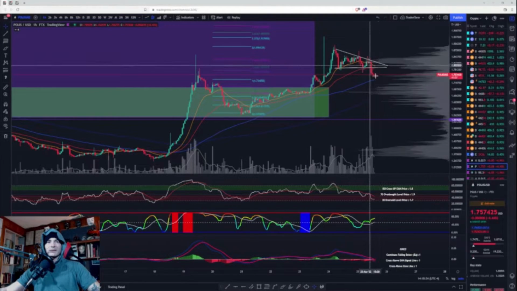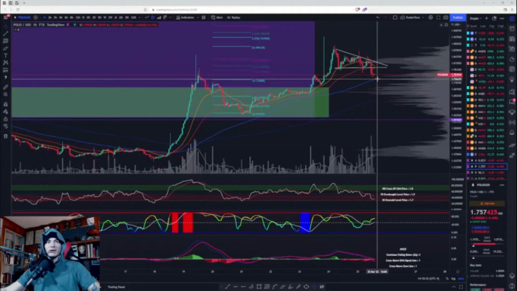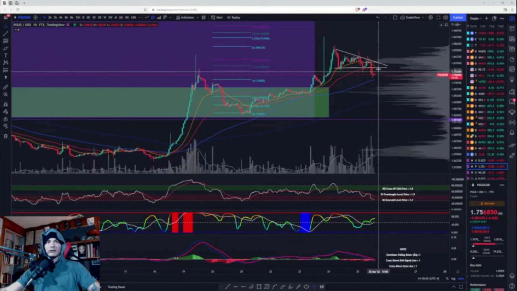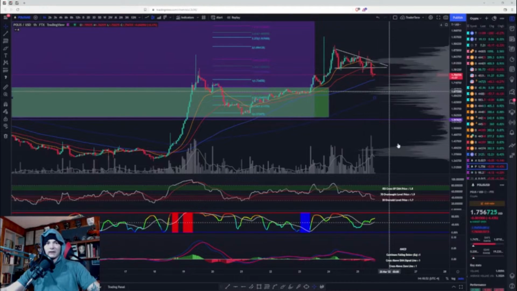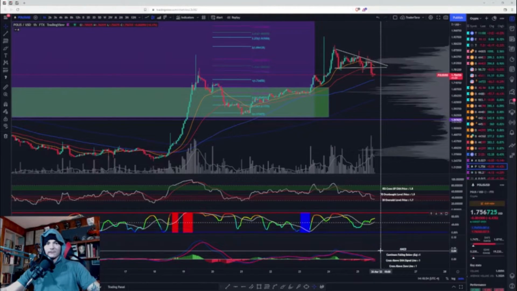Now let's see if this does play out. We still need to make a low first in order for it to be bullish divergence. So if we do bounce off the 100, we don't want to see it come back up to these moving averages and this descending triangle and get rejected, because that would just be a retest, resumption down. Volatility's in the upper zone. MACD fresh cross to the downside.